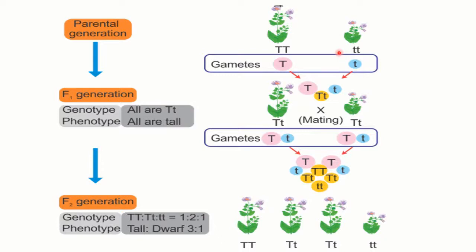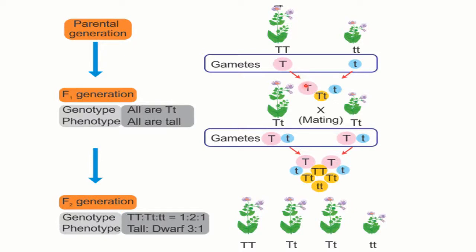According to Mendel's law of segregation, only one of the two gene copies present in an organism is distributed to each gamete, that is egg or sperm cell that it makes, and the allocation of gene copies is random.